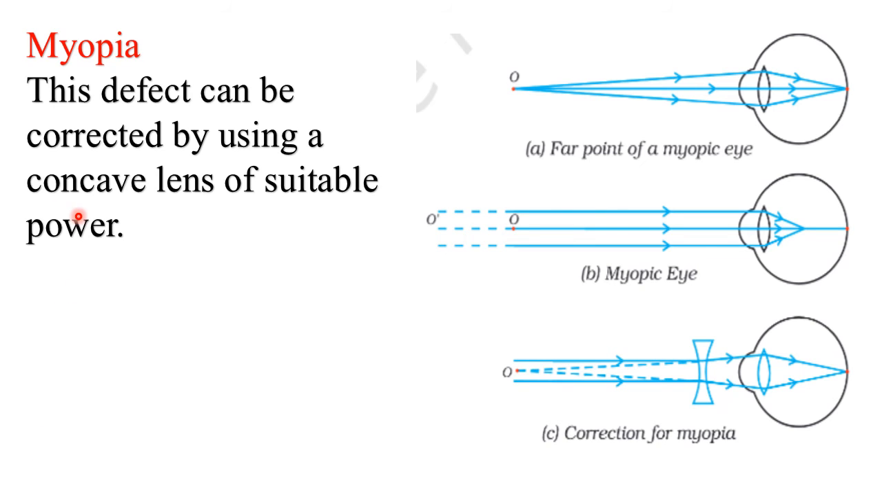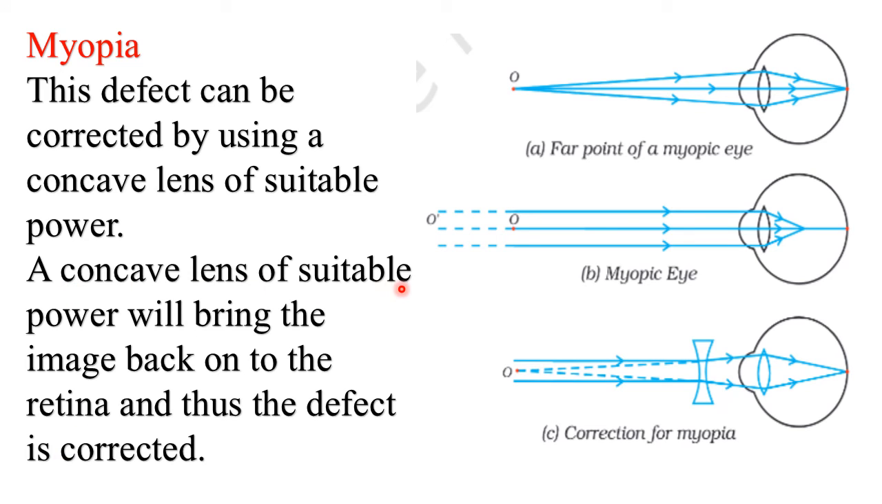These defects can be corrected by using a concave lens of suitable power. A concave lens of suitable power will bring the image, this is the image, back onto the retina, and thus the defect is corrected. So it is very easy to understand.